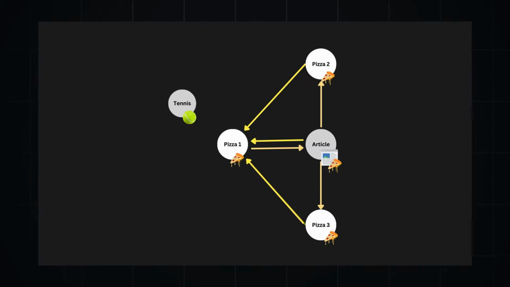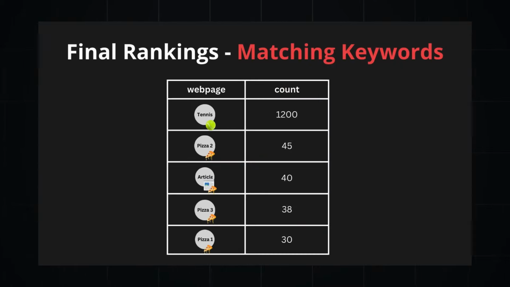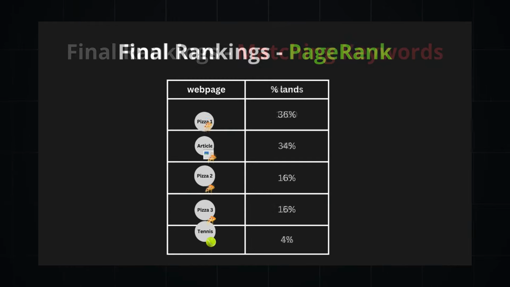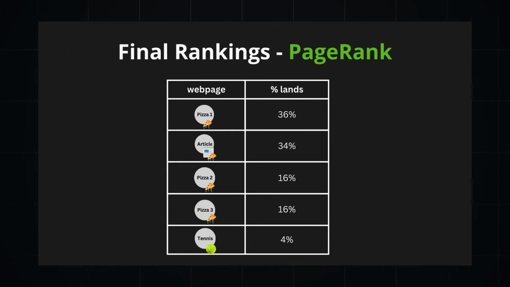Now let's compare the 2 search engines. In the keyword-based search engine, the best pizza place ranks the lowest while the tennis page ranks first, simply because its website is stuffed with pizza-related keywords. But on our new incredible search engine, after several iterations with PageRank, the best pizza spot ranks first, while the tennis page performs poorly and ends up ranking last.